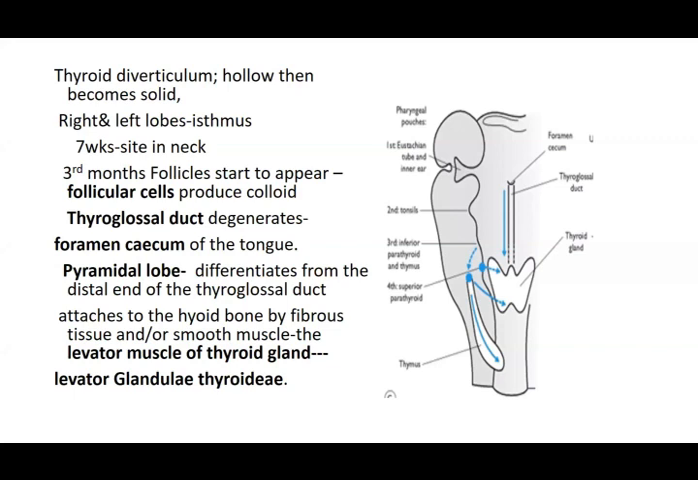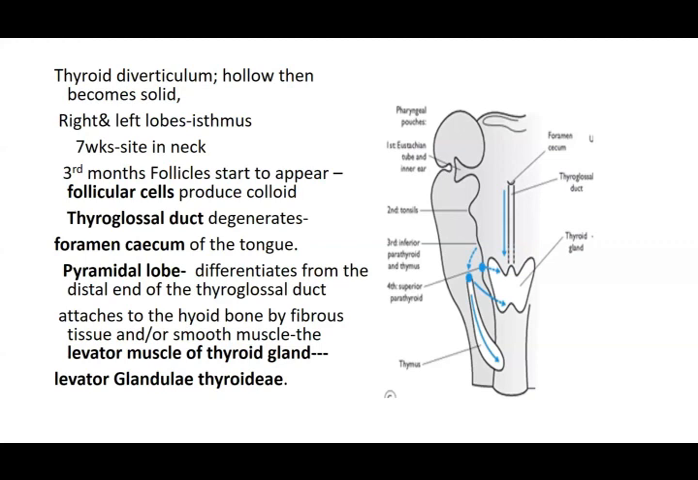By the seventh week it's going to reach its site at the neck. Then its histogenesis starts, that is, in the third month, the follicles start to appear. The follicles then start to produce the colloid. We'll talk about how they are produced. Then this duct, which started from the primordium, is called the thyroglossal duct, because this is a link between the thyroid gland and, above at the foramen cecum, the tongue. So that is why it is called the thyroglossal duct.